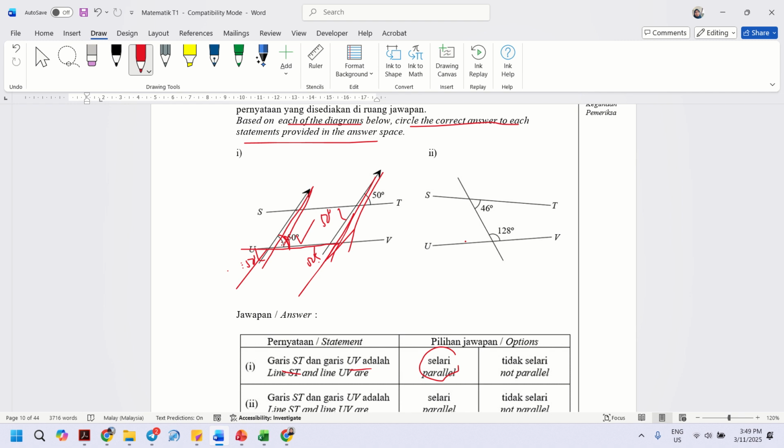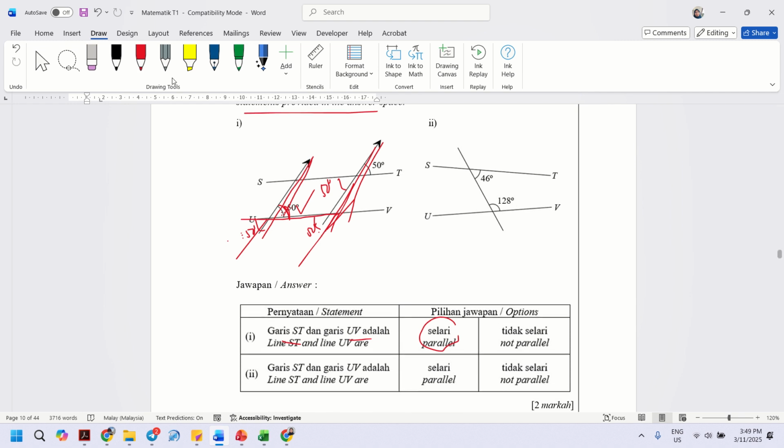Look at question number 2. Is it parallel? Let's say these are two interior angles. If you sum them up, you find the sum is 174. If it is parallel, it should be 180. So the answer is not parallel.